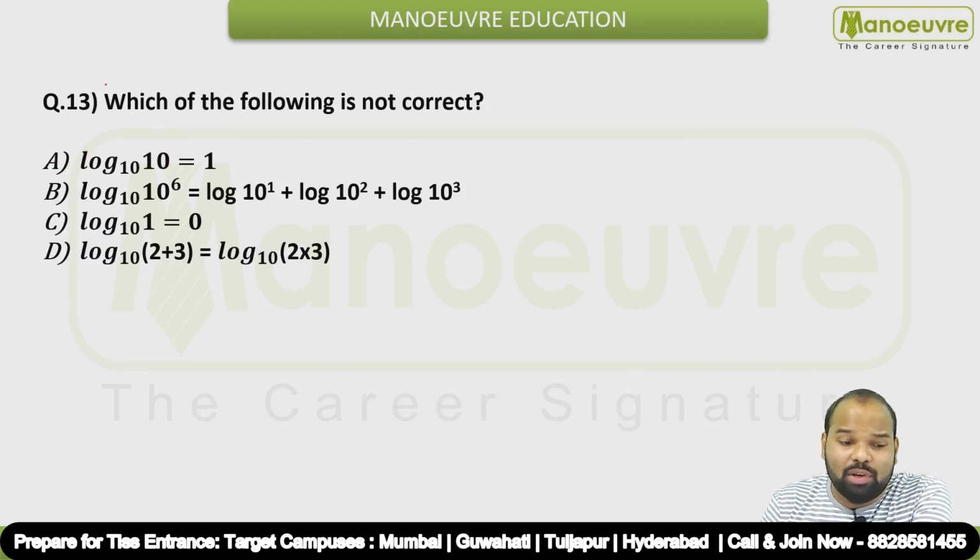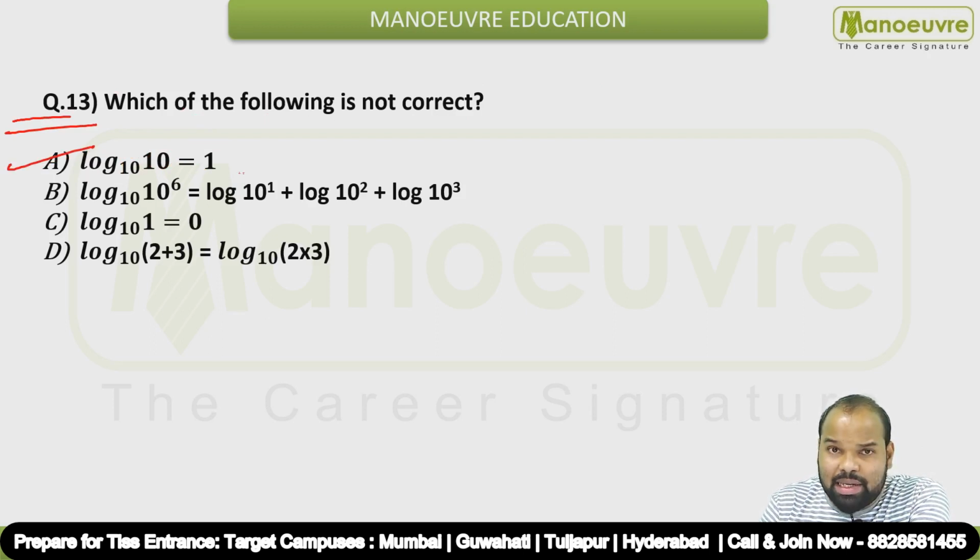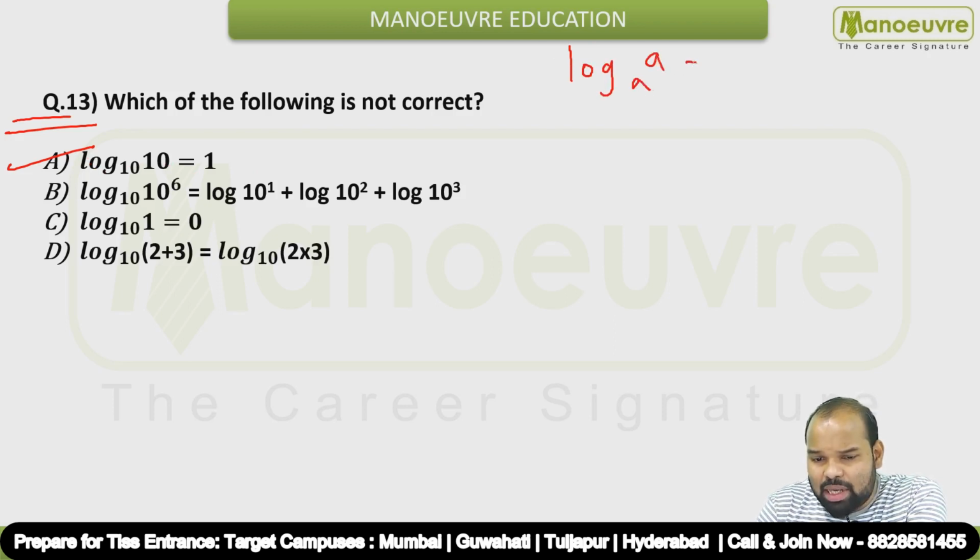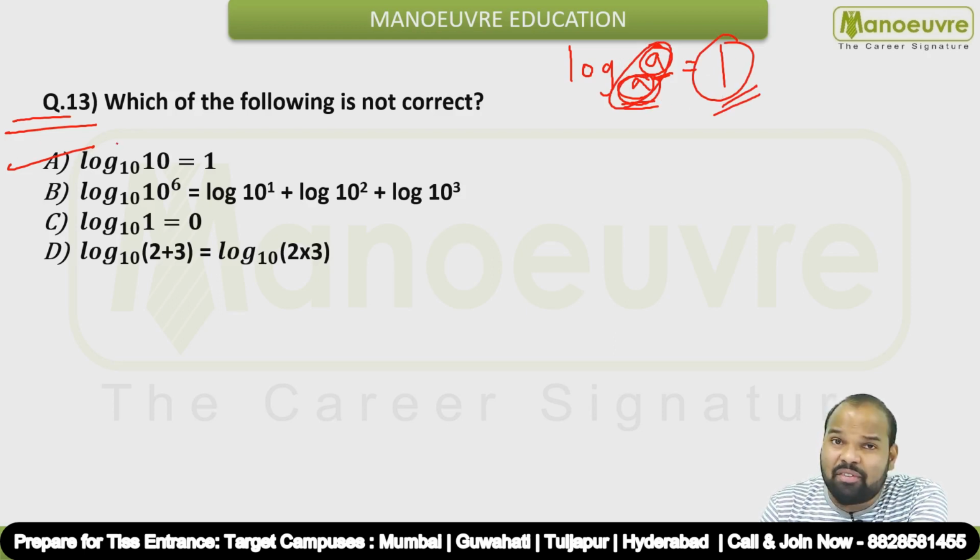Okay, now let's have a look at question number 13. Which of the following is not correct? Okay, so the first is the property log 10 to the base 10 is 1. The property says this: log a to the base a is nothing but 1. If the number is equal to the base, then the value will be 1. If these two values are same, the value is always 1. So this is definitely correct.